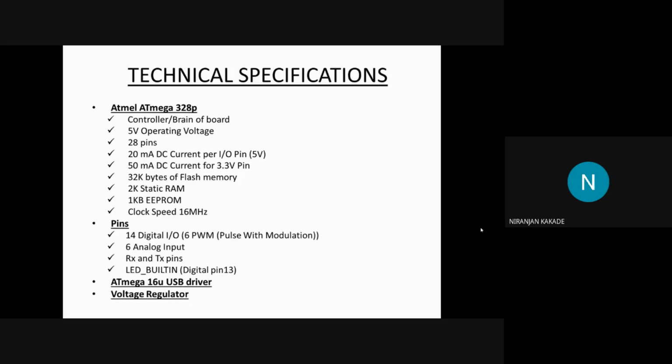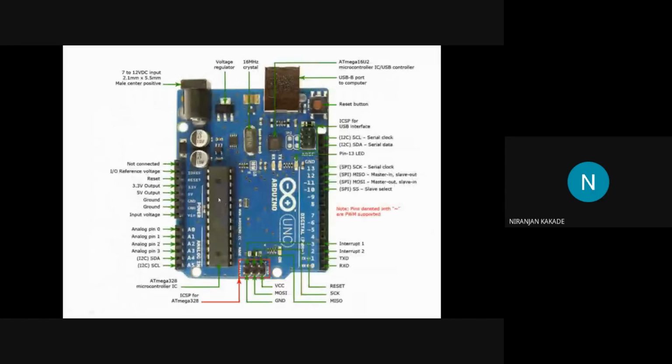Then it operates on a 5-volt operating voltage. This 5-volt operating voltage is just for that chip. So what is that chip? Bhargav, is my cursor visible? Yes, visible. Okay.